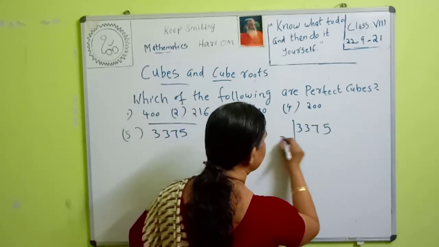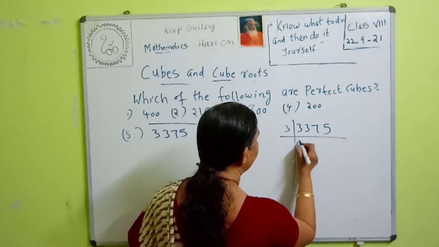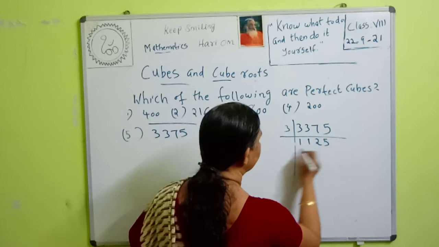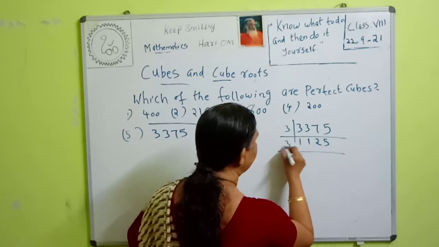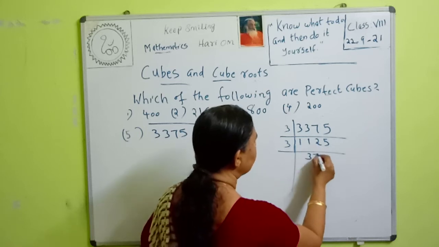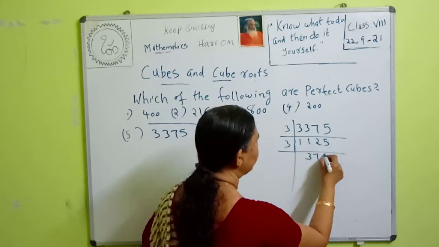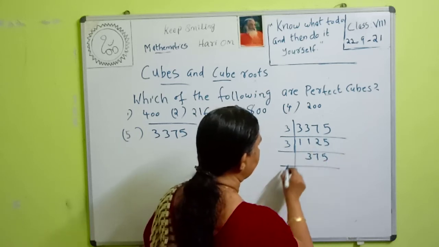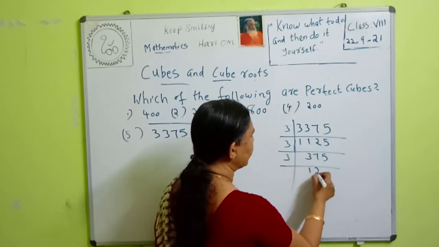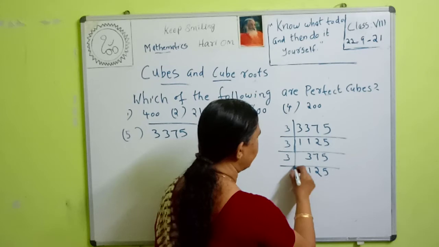3375. First we can divide it by 3. 3 times 5 is 15, and the remainder is 6, 15. Again we can divide it by 3. 3 3s are 9, 3 7s are 21. Minus 15, 5. Again we can divide it by 3. 3 1s are 3, 3 2s are 6, 15.